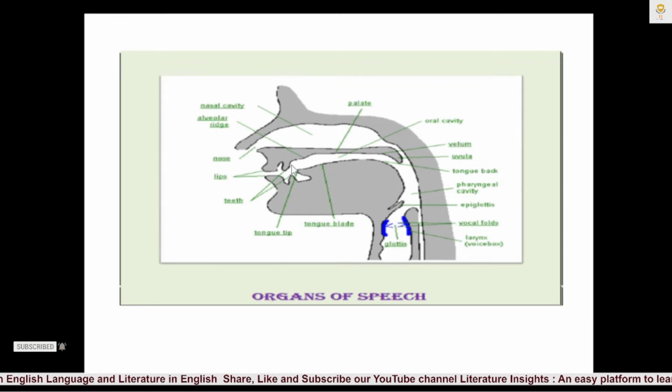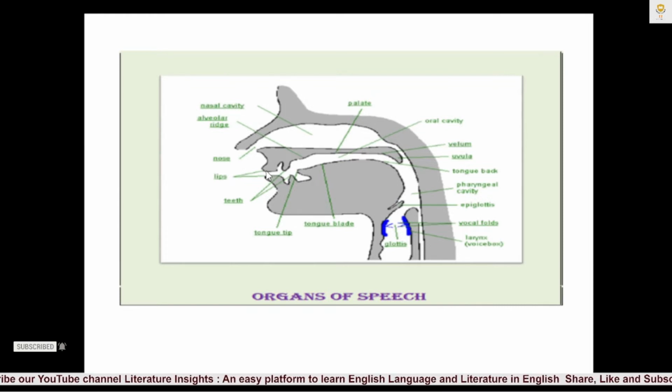Now here you can see two jaws, upper jaw and lower jaw. These are the two major jaws. This is called the upper jaw and this is called the lower jaw. In the upper jaw there is the alveolar ridge. The alveolar ridge is a small protuberance just behind the upper front teeth. So this is the alveolar ridge, situated just behind the upper teeth. Here you can easily see the alveolar ridge is located behind the upper teeth.